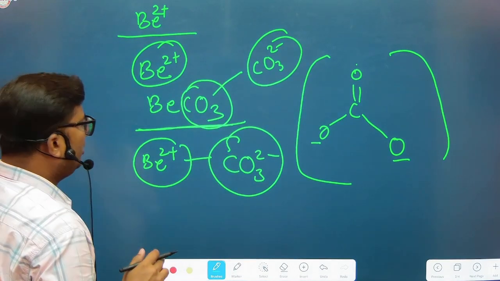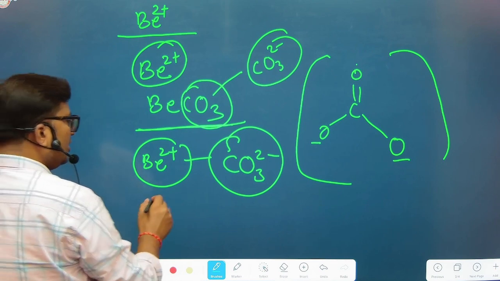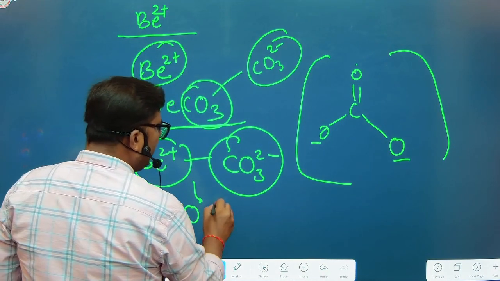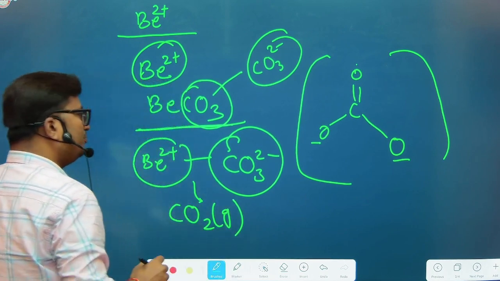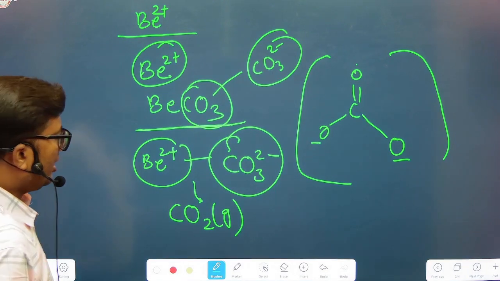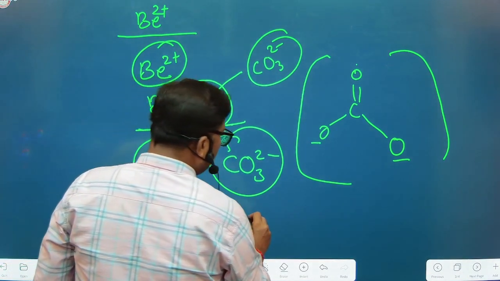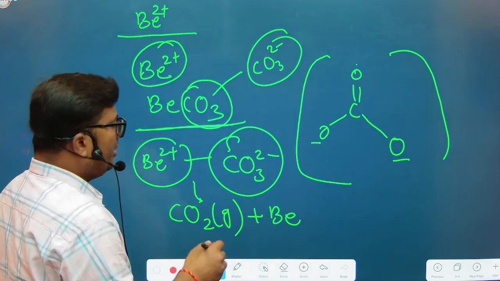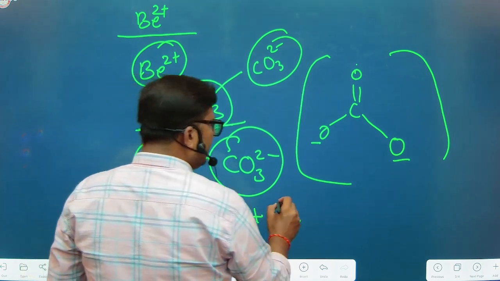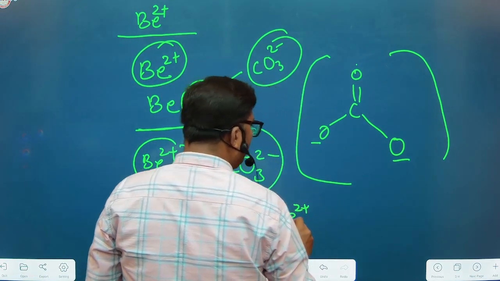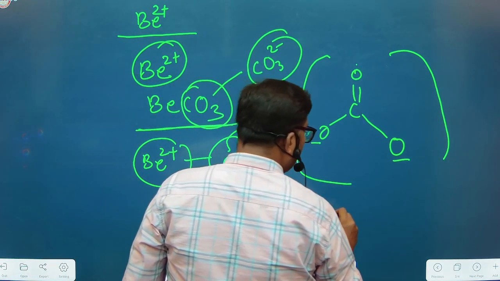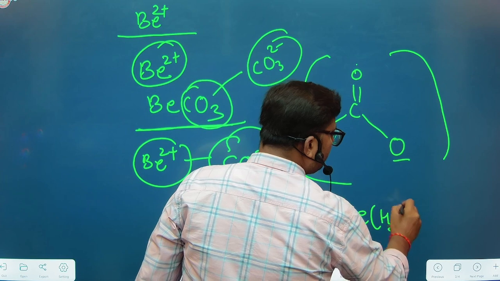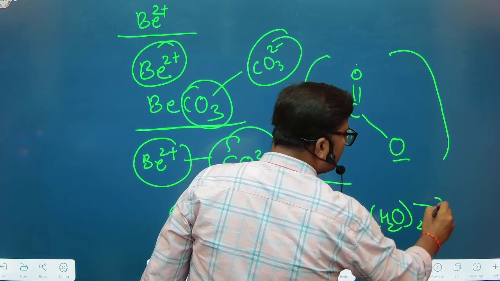Then it forms carbon dioxide gas, right? So carbon dioxide gas is formed, and the beryllium 2+ does not remain in the free state; it reacts with H2O to form [Be(H2O)4]2+.